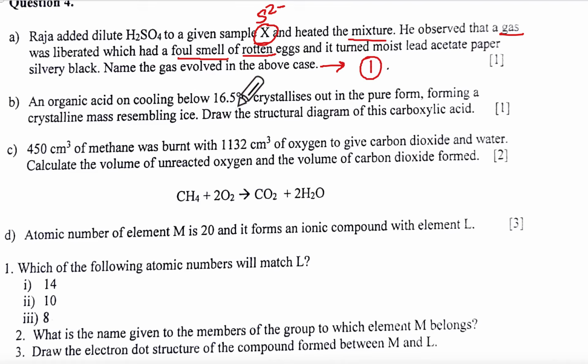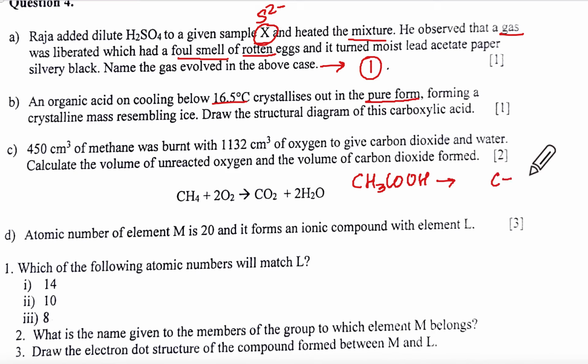Organic acid on cooling below this crystallizes to form pure crystalline form, that is glacial acetic acid. Correct? Draw the structural diagram of the carboxylic acid. So glacial acetic acid is CH3COOH, but then they say that you write its structural formula.